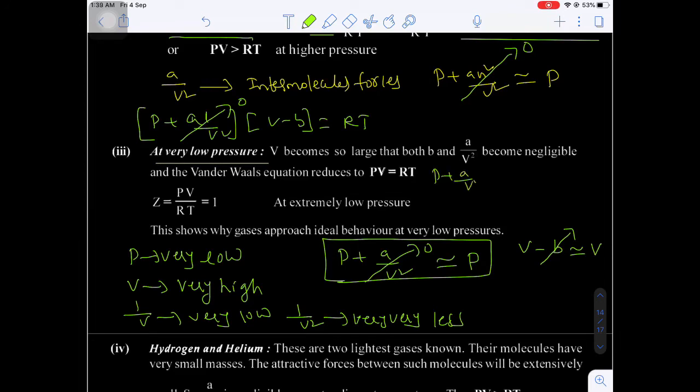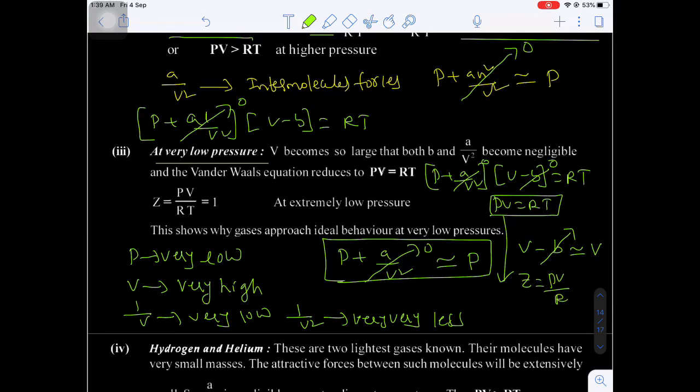So P plus A by V square into V minus b is equal to RT. This is the real gas equation. Here I am using a value 0 and b value 0. So PV equal to directly RT. So PV is equal to RT means compression factor Z is equal to PV by RT, which is equal to 1. That means this is perfectly which gas? Ideal gas. That means here there will be no deviation.